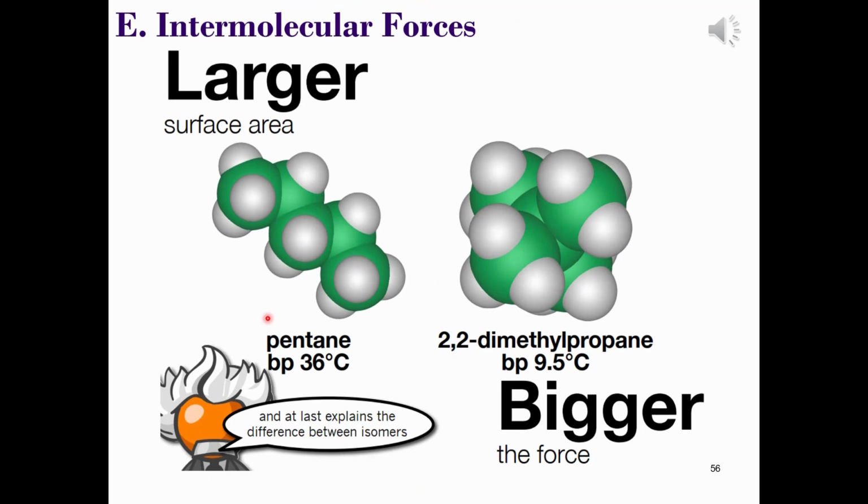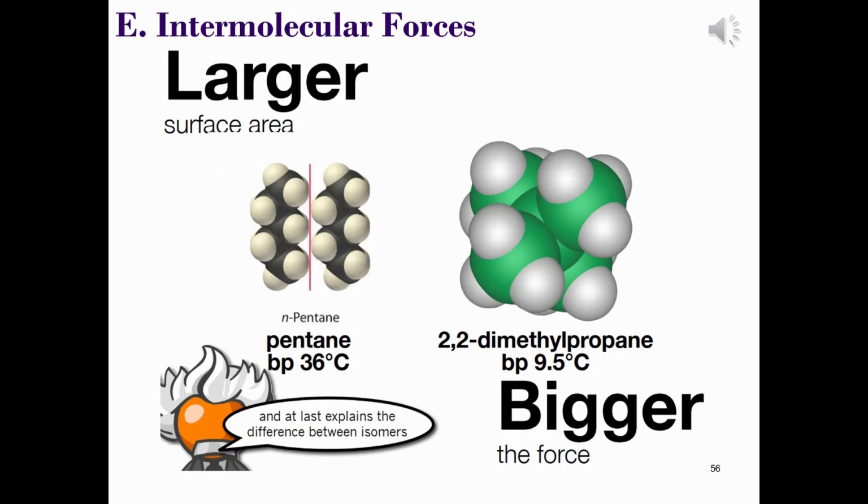If we look at the two ends of the spectrum, we have pentane, which is a straight-chained alkane, and we have 2,2-dimethylpropane, which is a heavily branched alkane. The pentane molecules will be able to come in close enough contact with one another to form numerous points of contact and numerous temporary dipoles. This means there are going to be more dispersion forces, and so with more dispersion forces available, more energy is going to be required to overcome those intermolecular forces and get pentane to boil.